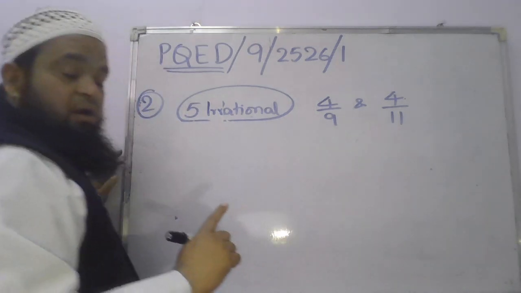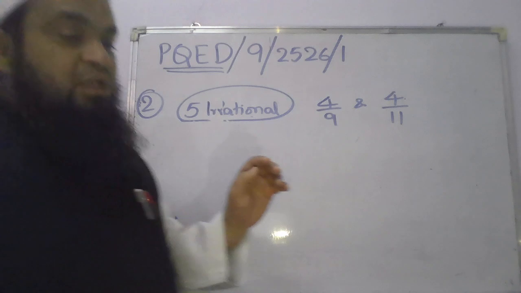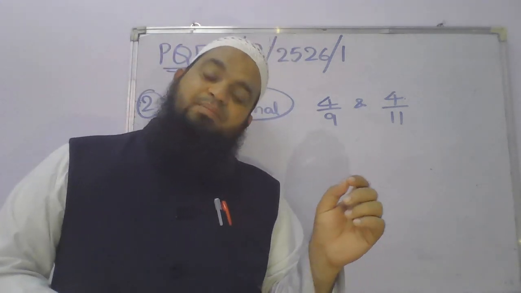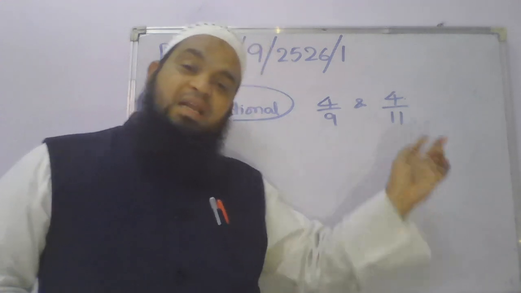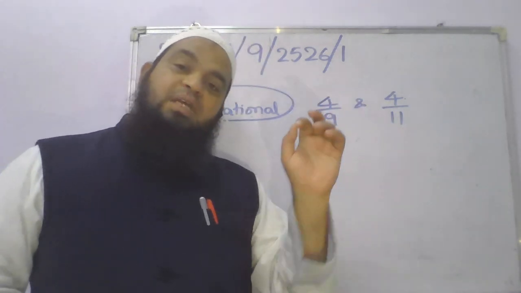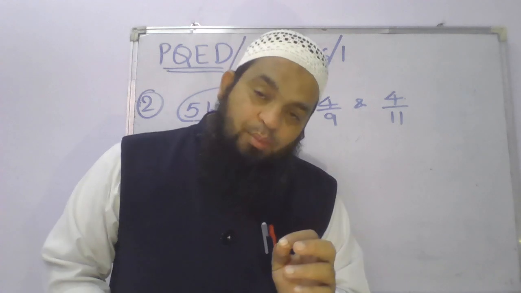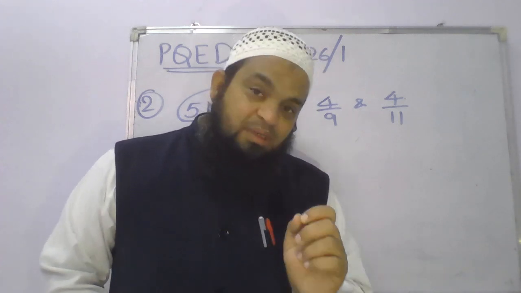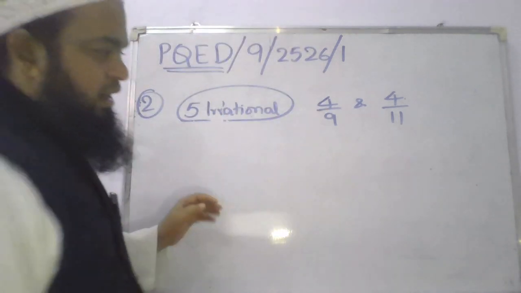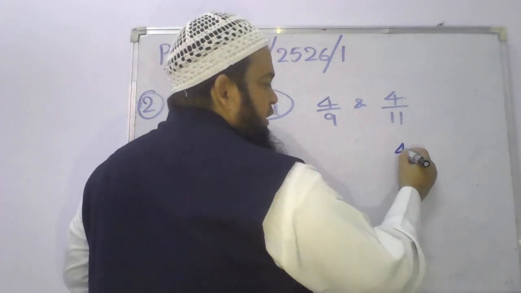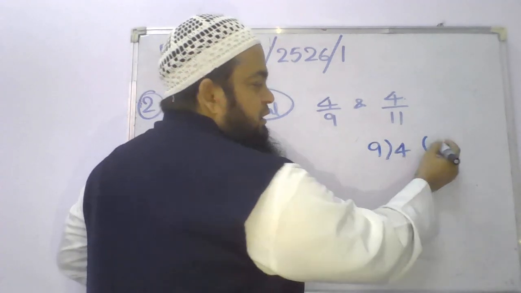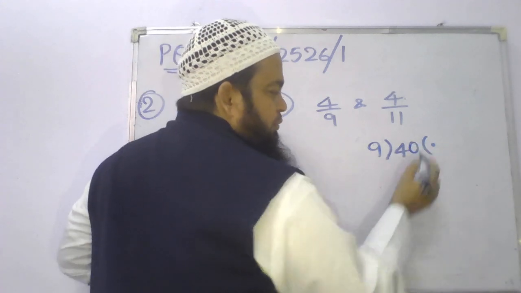When you are supposed to find irrational numbers, students, my dear, we have seen that irrational numbers cannot be written as fractions, in p by q form. So therefore irrational numbers can only be written in the form of decimals, right? So first find out the decimal form of 4 by 9 in rough. That means 4 divided by 9. 4 is smaller, so take a decimal point and borrow 0.